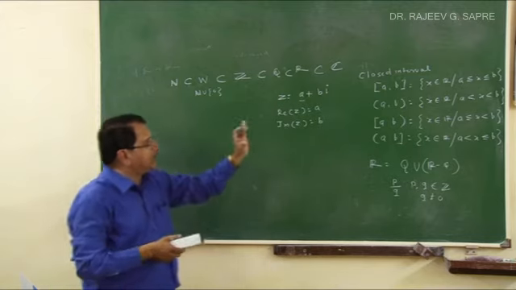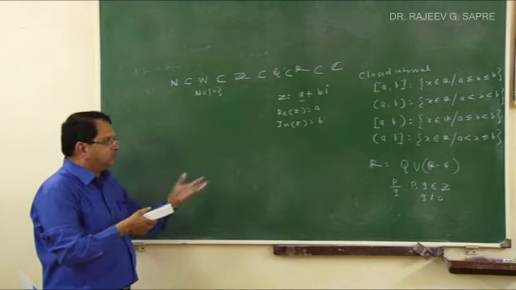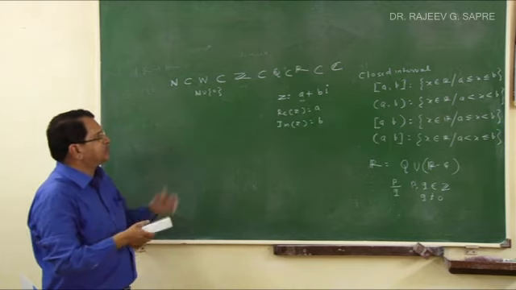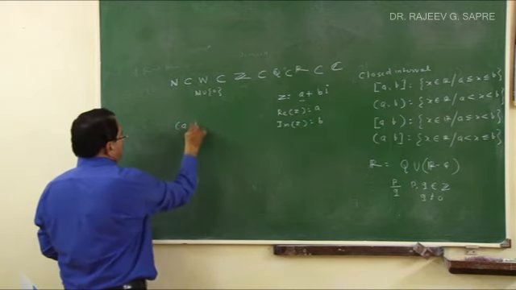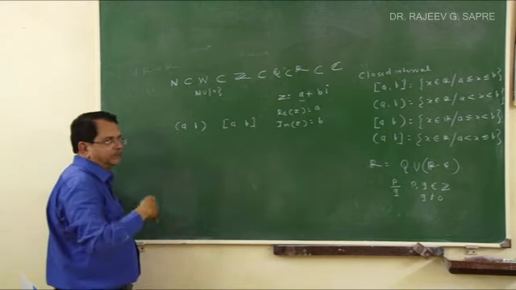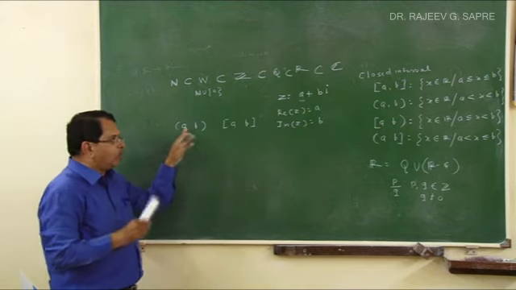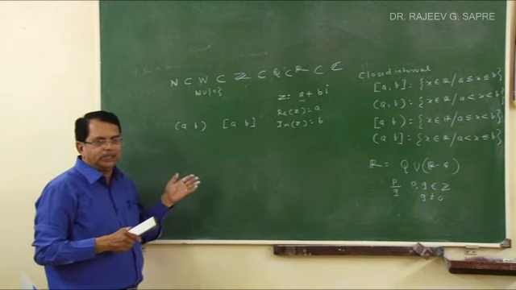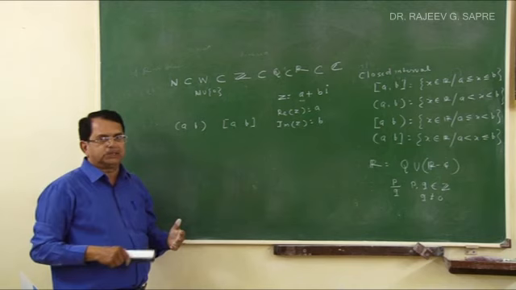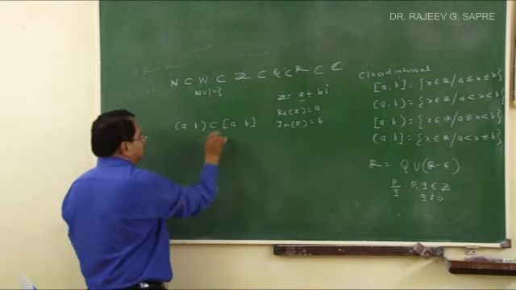If you take open set and closed set, these are very simple ideas, but generally people don't give importance to these things, but these are very important ideas. Suppose I take open interval (a, b) and closed interval [a, b]. What is the relation between them? Which is a subset of what? Whenever I say open interval (a, b), all the real numbers between a and b are included in this set. Whenever I take closed interval [a, b], a, b and all the real numbers between a and b are included. So naturally, the open interval (a, b) is a proper subset.